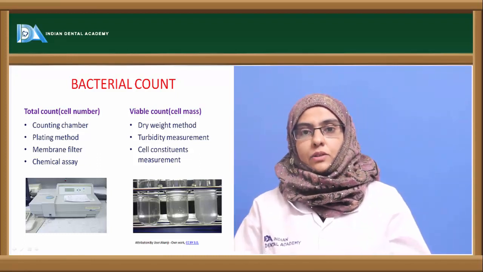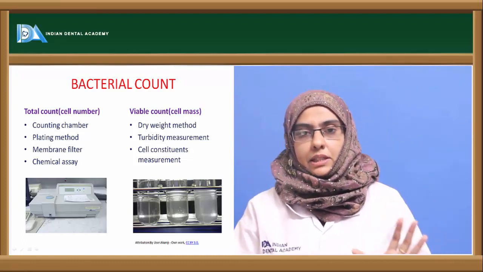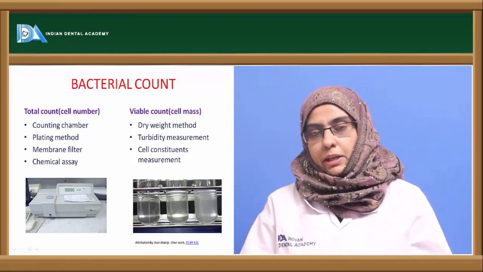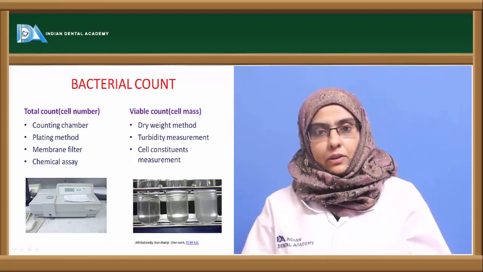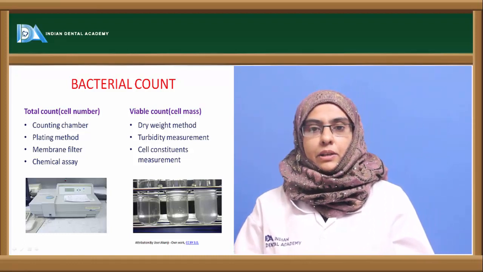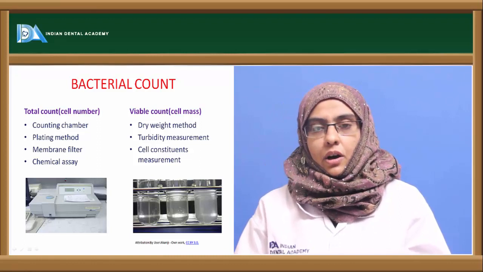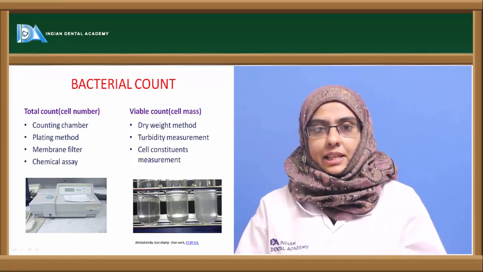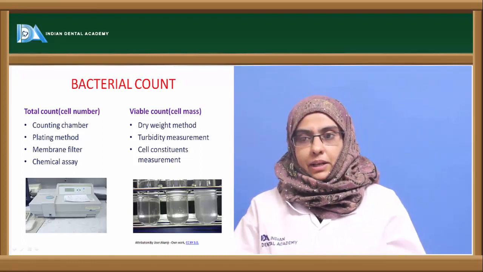Now coming to the total cell count. The total cell count is nothing but the number of organisms present in a particular system. This can usually be done by direct microscopy, where a smear of the organism is made and the organisms are counted under the microscope. Apart from that, you can also count microorganisms with special devices called the Coulter counter or the Petroff-Hausser counting chamber,